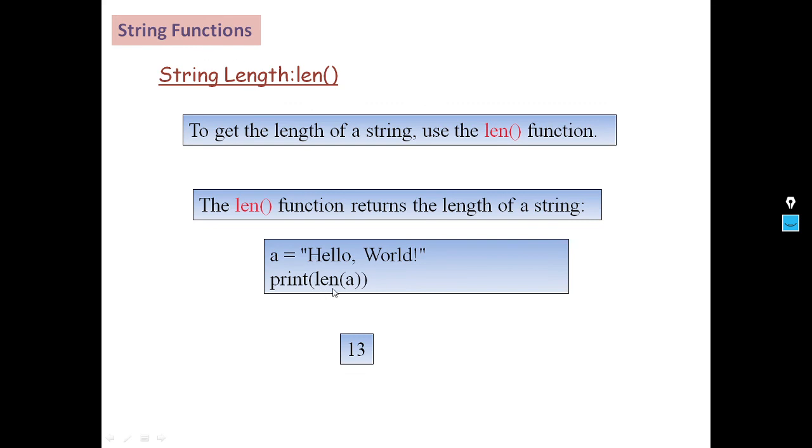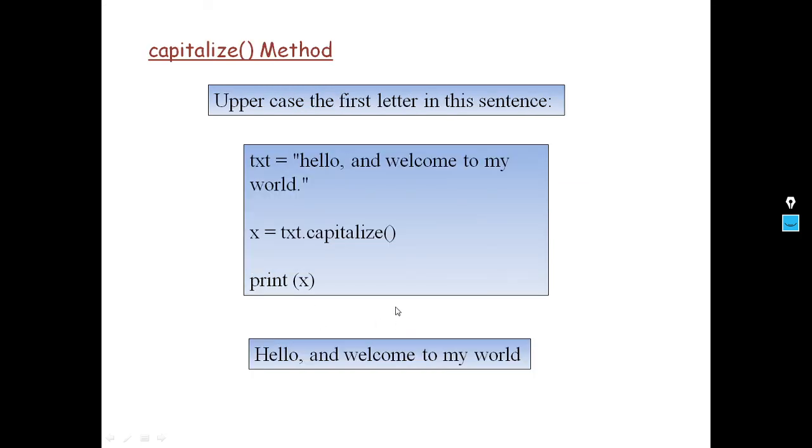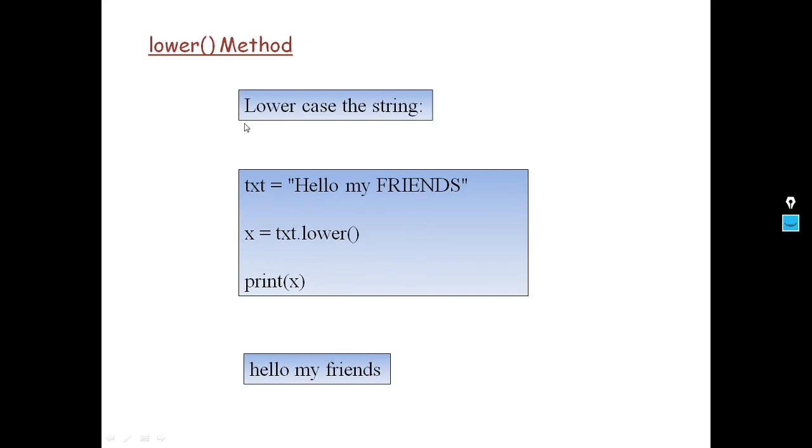Look here, len is the function, so you should write the parameter inside it. We can calculate the length of a string. Next, the capitalize method: we can capitalize only the first character of the text with the capitalize method.